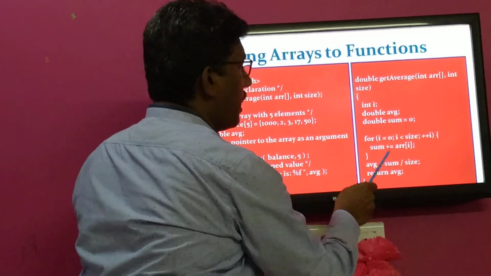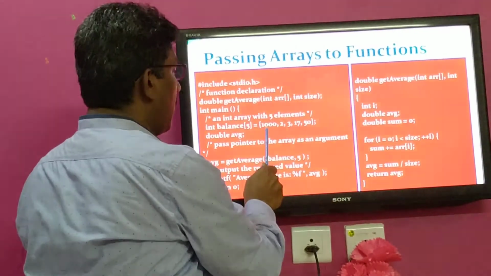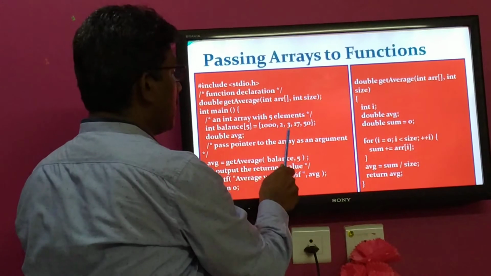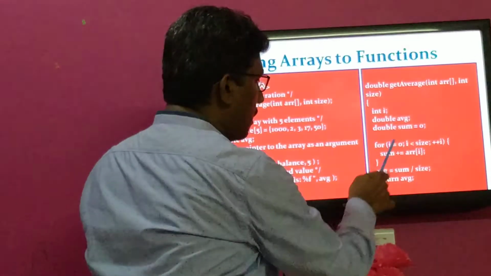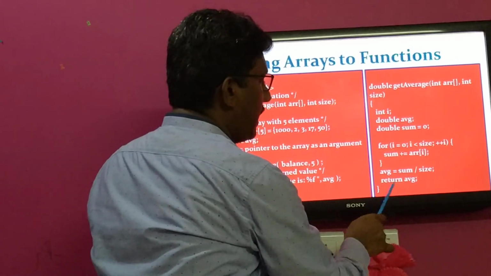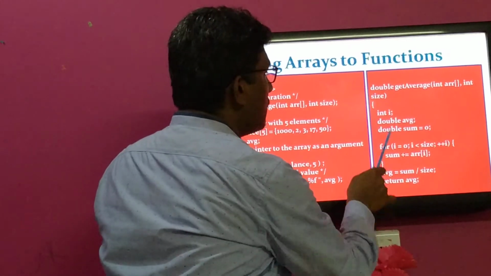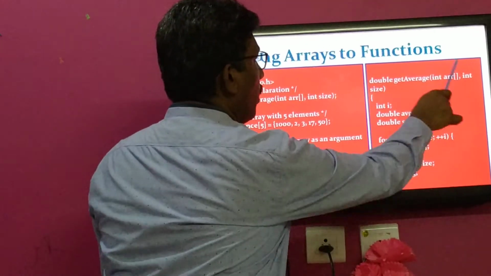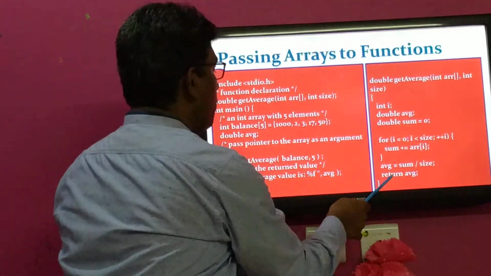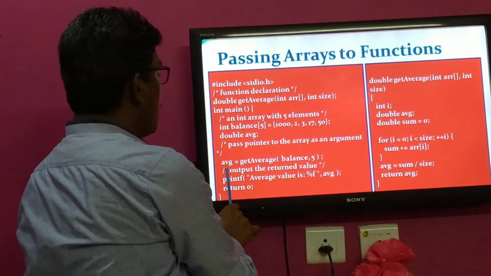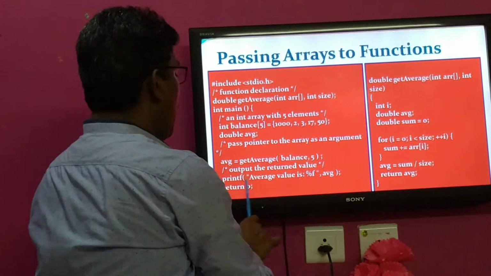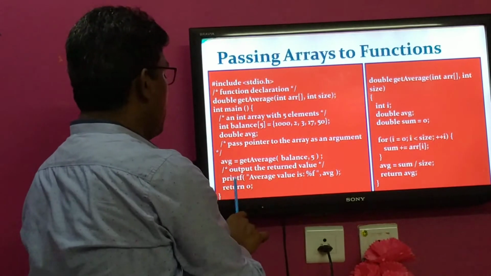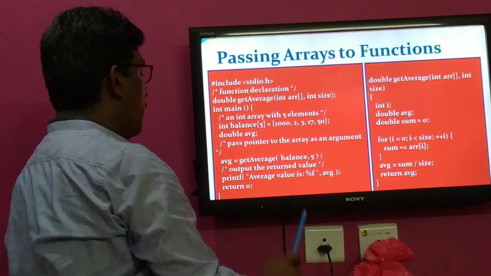Finally, this sum variable holds the sum of these elements, that is 1000 plus 2 plus 3 plus 17 plus 50. Whenever the condition is false, it comes out of the loop, finds the average and returns that average. What type is average? Double type. That's why the function return type is double. That will be assigned to this average. Here the average variable type is also double, and the average of those array elements will be displayed in the calling function with the help of the printf statement.